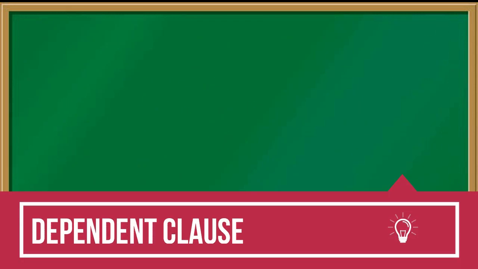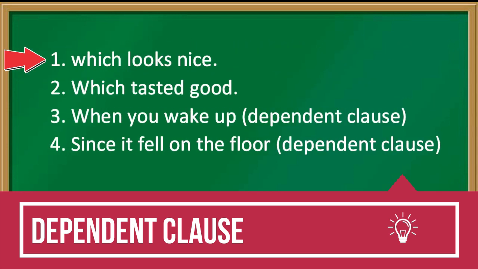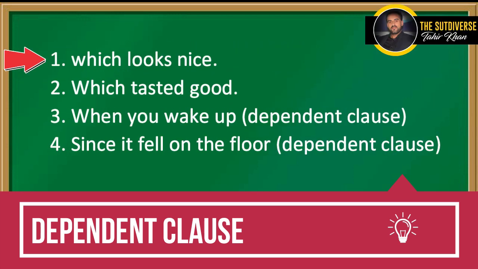In the same way, we are having another category of clause, that is dependent clause. A dependent clause is a type of clause which does not express a complete thought. This type of clause cannot stand as a complete sentence. For example, which looks nice does not give us a complete meaning. Which tasted good, in the same way we do have a verb, but beyond that it does not express a complete thought. When you wake up is a dependent clause, since it fell on the floor is also a dependent clause.